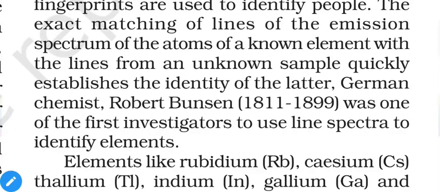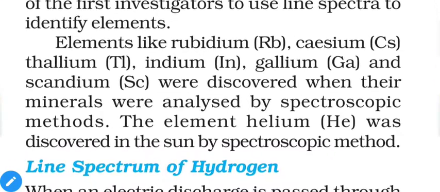German chemist Robert Bunsen was one of the first investigators to use line spectra to identify elements. So certain elements are mentioned here that were discovered when their minerals were analyzed by the spectroscopic method. The element helium was discovered in the sun by the spectroscopic method. That means we know that helium is present inside the sun. That means it is being produced during the fusion of hydrogen. That's why it is releasing the energy.